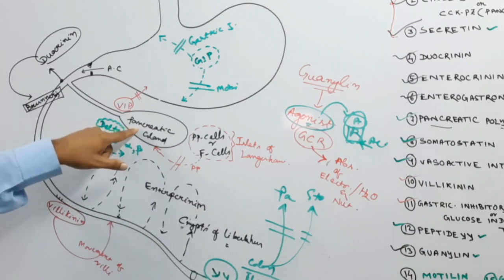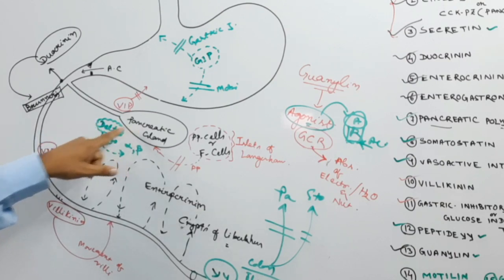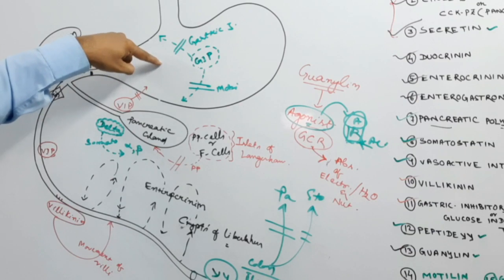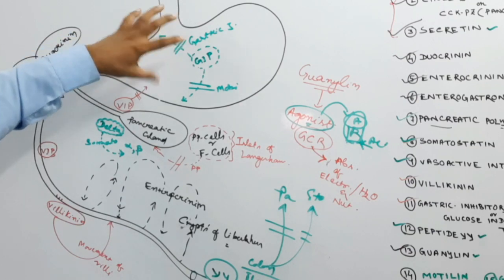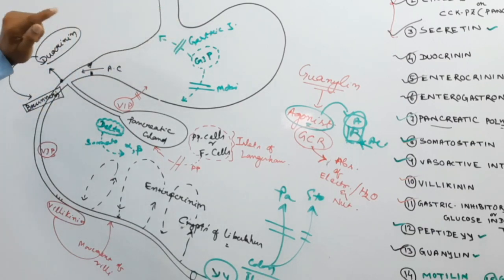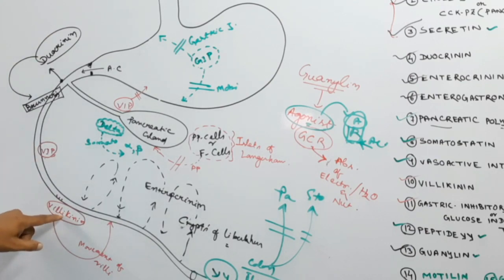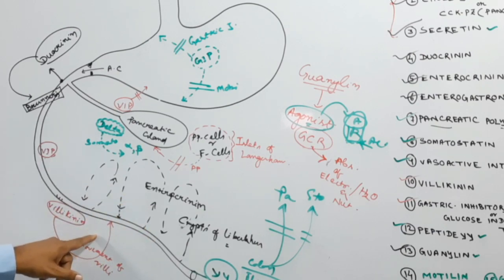VIP, vasoactive intestinal peptide, is secreted from the gut as well as the pancreas, and inhibits the stomach, inhibiting the secretion of gastric juice. Then villikinin is secreted from the gut and increases the motility of villi of the gut.